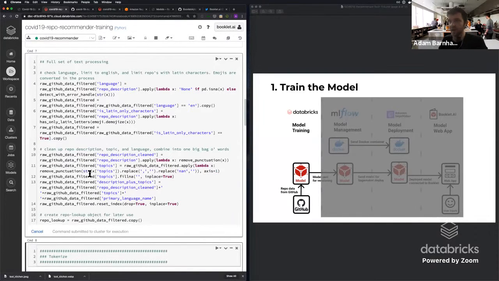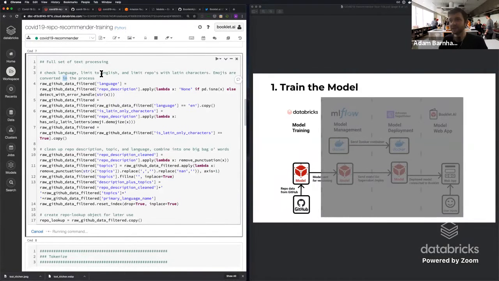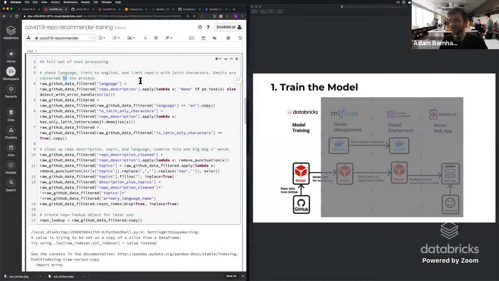But at a high level, what we do is we go ahead and check the language. We limit it to English. The first pass of this, just to make sure it's easy to debug on my end and everything, we have limited it to English. If somebody wants to contribute and expand it to a new language, I would love to collaborate on that. But also I'm limiting repos to Latin characters to make sure it's easy for our NLTK algorithm to feed through. And then it's surprising how many emojis show up inside of GitHub repository language in different mentions. So what we do is actually convert emojis to text, which is kind of a fun package as well. You can see that there is an emoji.demojize. I don't really know how to say that, but it's a nice helpful thing.